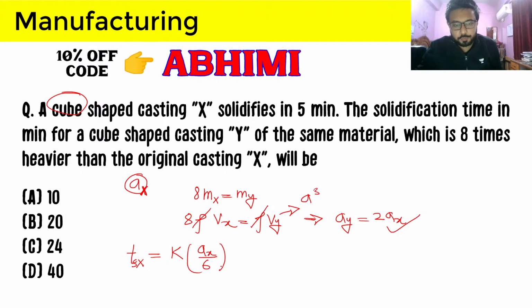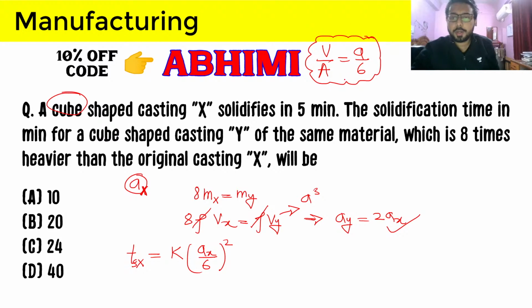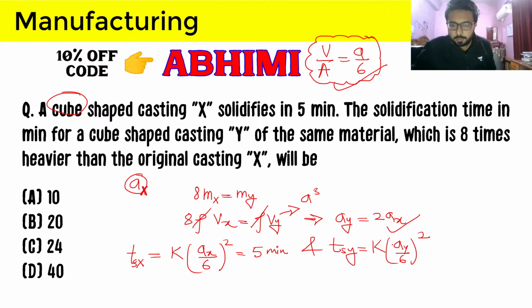TSX is K times AX by 6, because for a cube V by A is equal to A by 6. So you can do the question a little more quickly if you have remembered this V by A ratio, and this is given as 5 minutes. And TSY is K times AY by 6 squared, and this will be twice of AX.